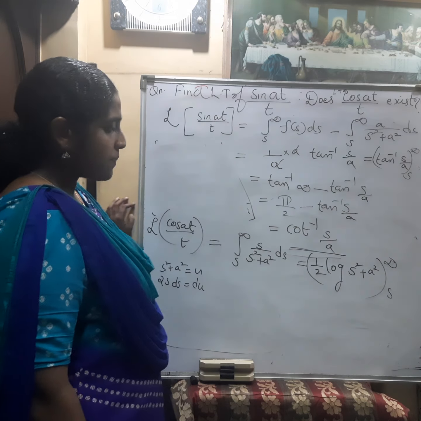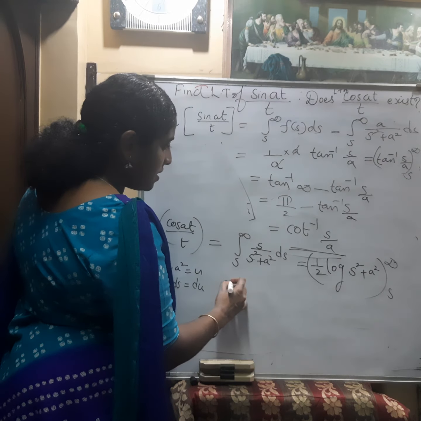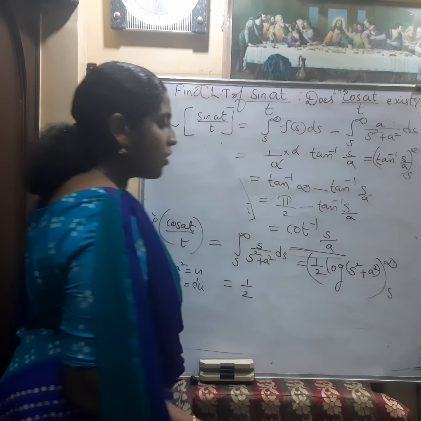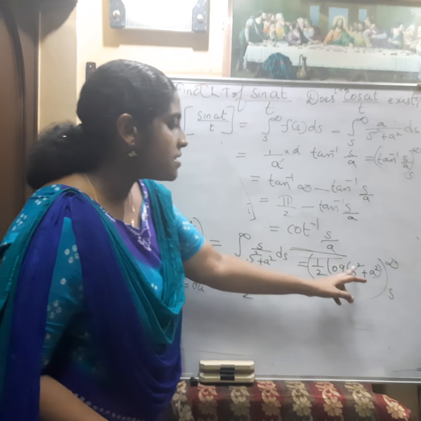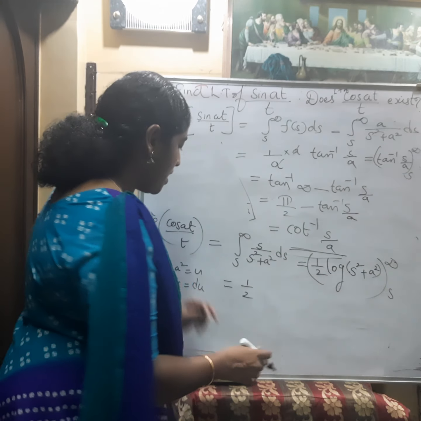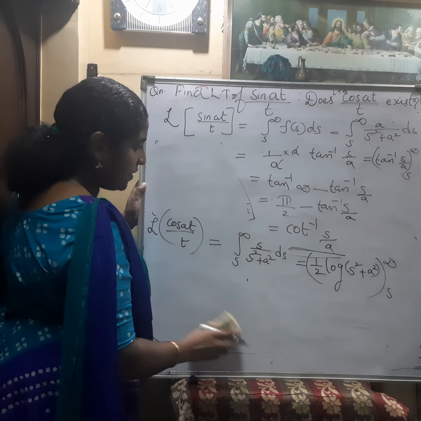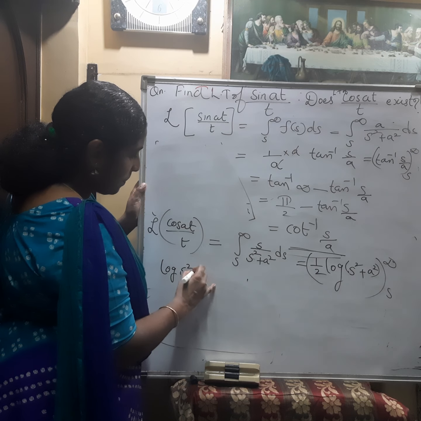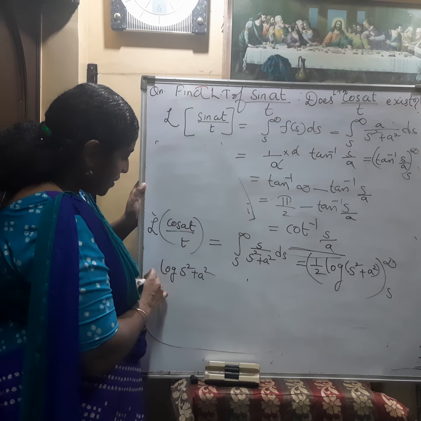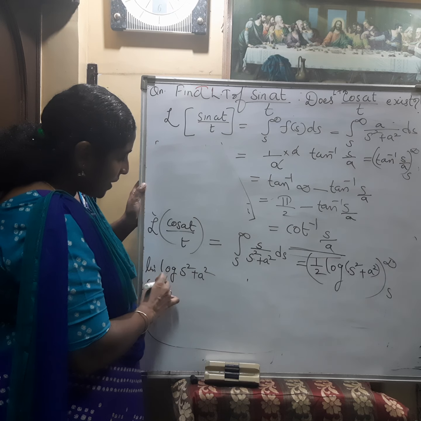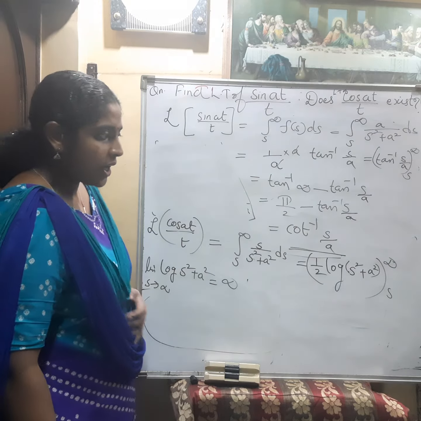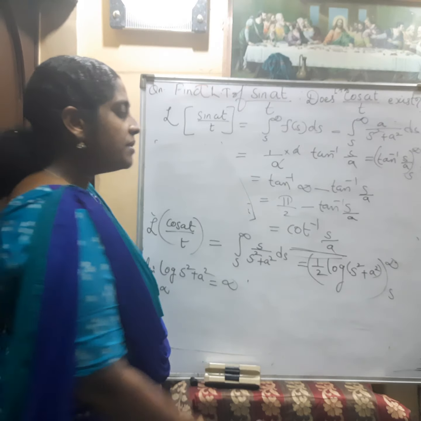Now on substituting the upper limit, we get 1 by 2 log s square plus a square, where s tends to infinity. If s tends to infinity, then log s square plus a square will be infinity only. So whether this limit will exist?